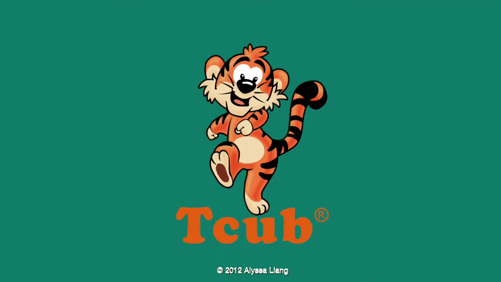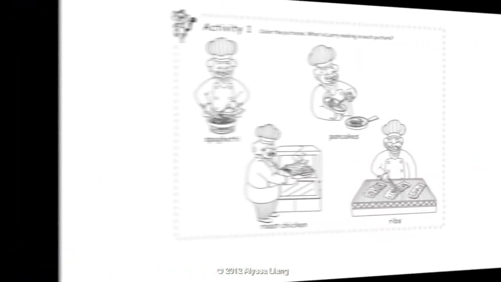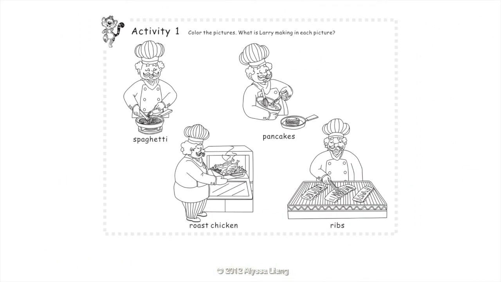Let's do the activities. Activity 1. Color the pictures. What is Larry making in each picture? He is making spaghetti. He is making pancakes. He is making roast chicken. He is making ribs.